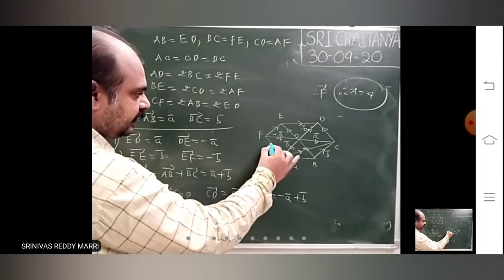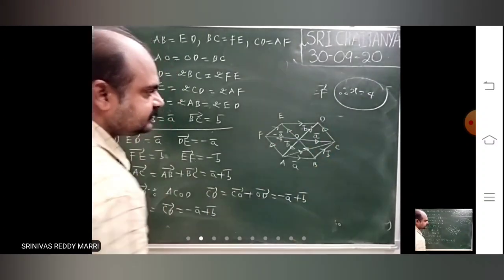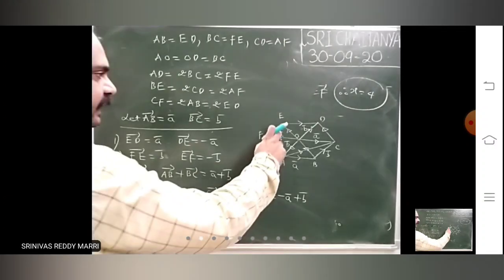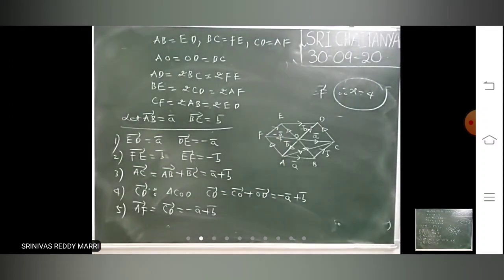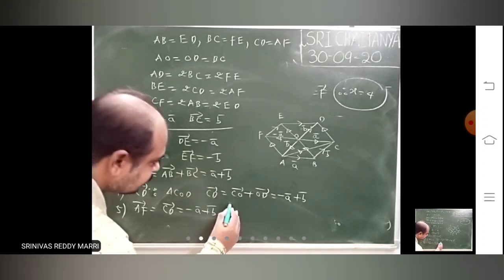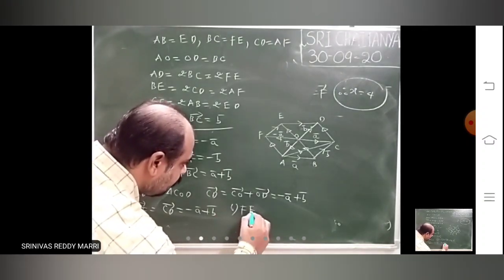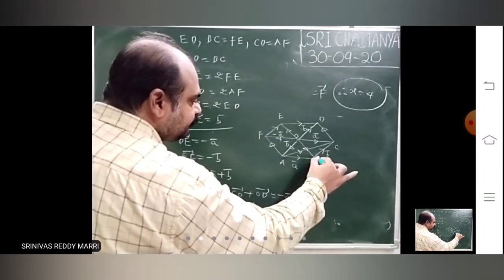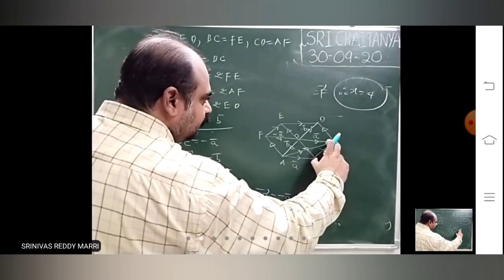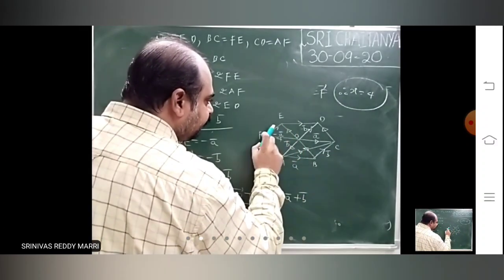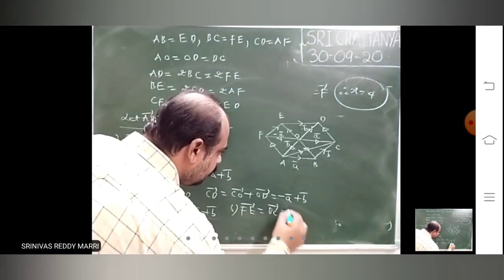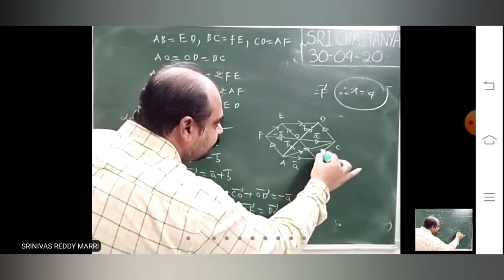AF bar I also got. Suppose I want to calculate FE bar. Look, this length and this length will be equal. FE bar is nothing but BC bar.